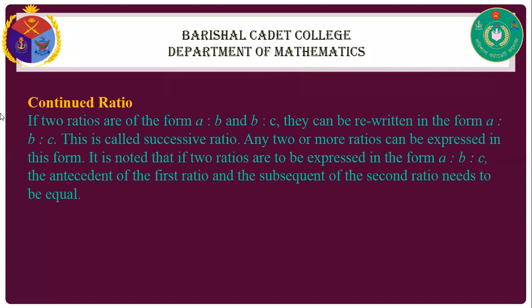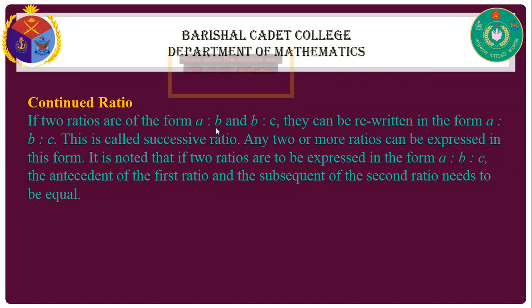Then there is a technique. Any two or more ratios can be expressed in this form. It is noted that if two ratios are to be expressed in the form A is to B is to C, the consequent of the first ratio, that means B for the A is to B ratio, and the antecedent of the second ratio, that means B for the B is to C ratio, must be the same.